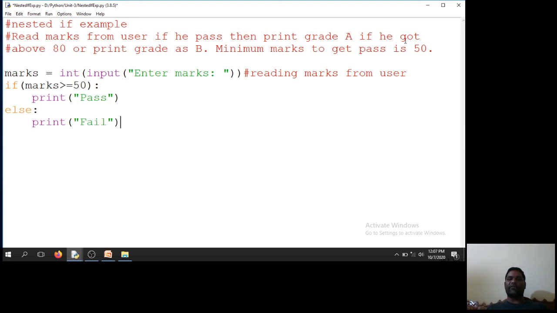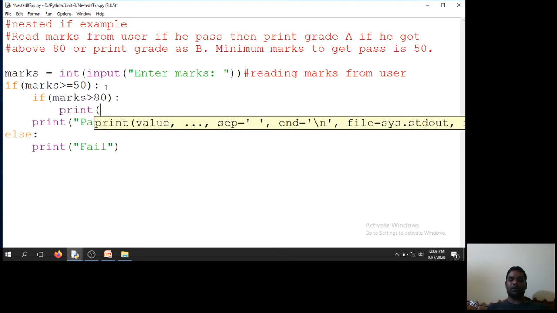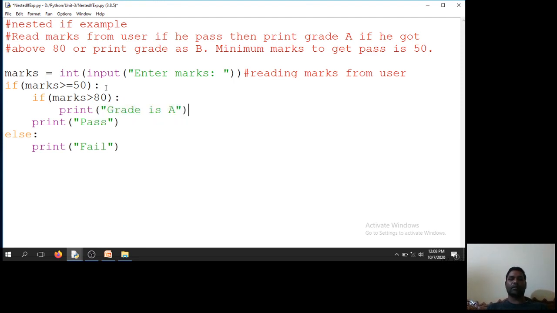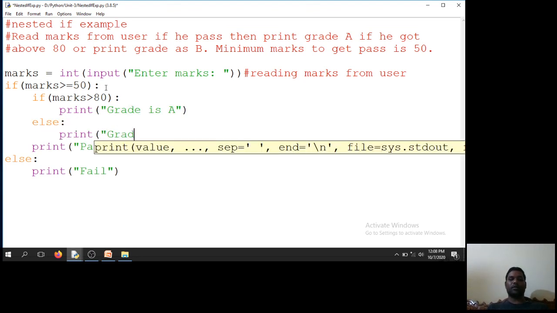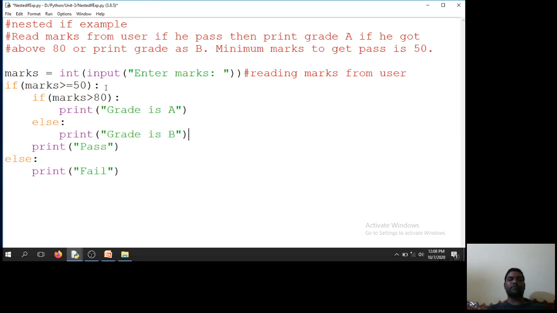But I have a nested if. What is it again? If marks are greater than 80, then print grade A, otherwise print grade B. Then I need to write an if inside the if. If marks are greater than 80, grade A, else grade B. So this is a nested if condition.